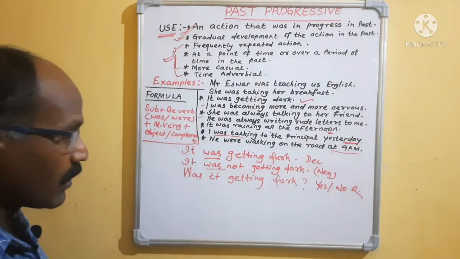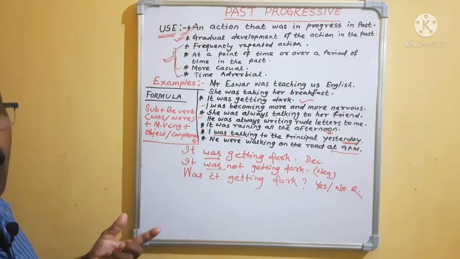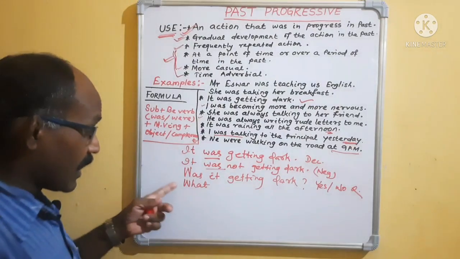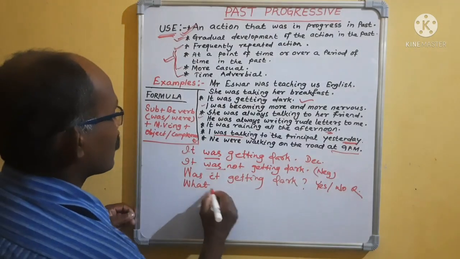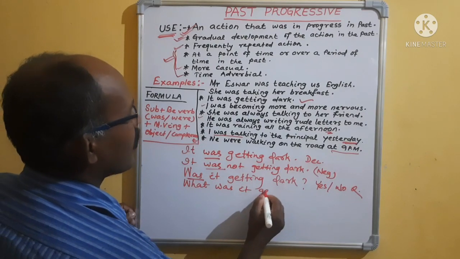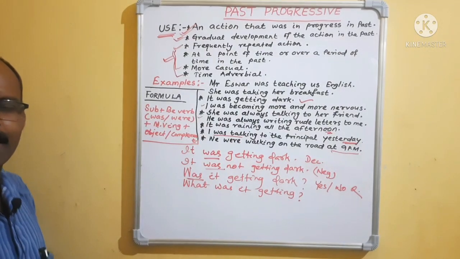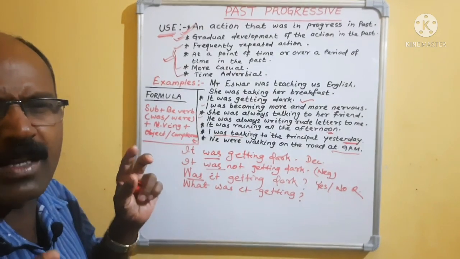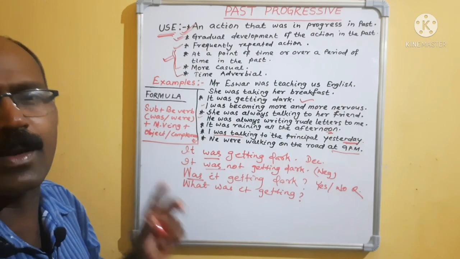Clear? Then come to the WH word question. Suppose you have to make a question using what. After what, suddenly the auxiliary verb will come. What is the auxiliary verb? Was is the auxiliary verb. What was it getting? Answer will be dark. Clear? That means here no problem, because I am doing this only to update you, only to make you practice. If you practice, definitely you will do better.